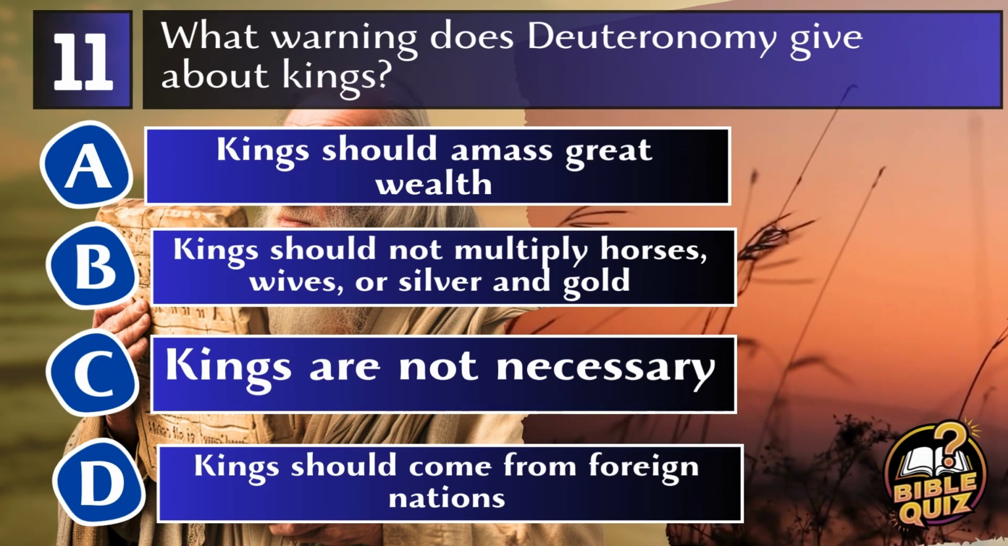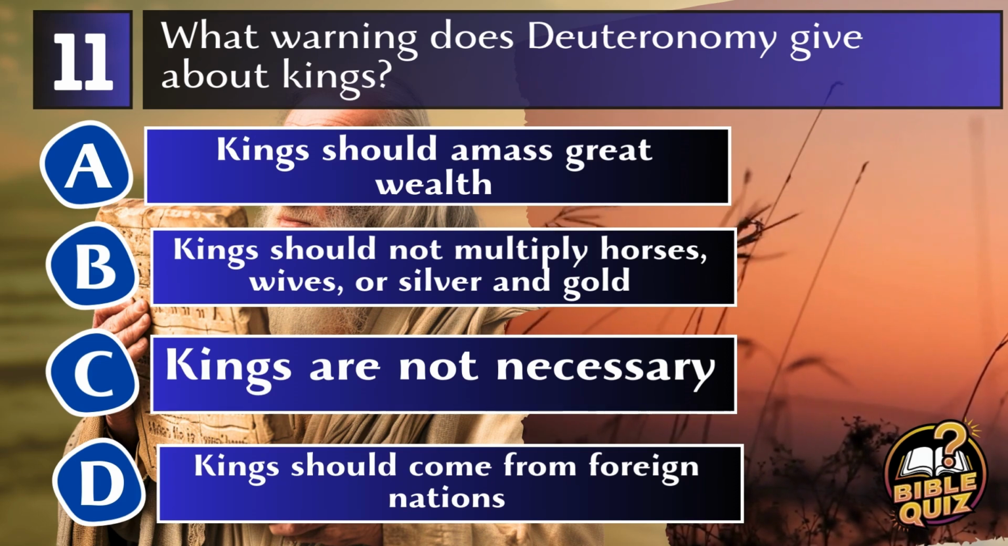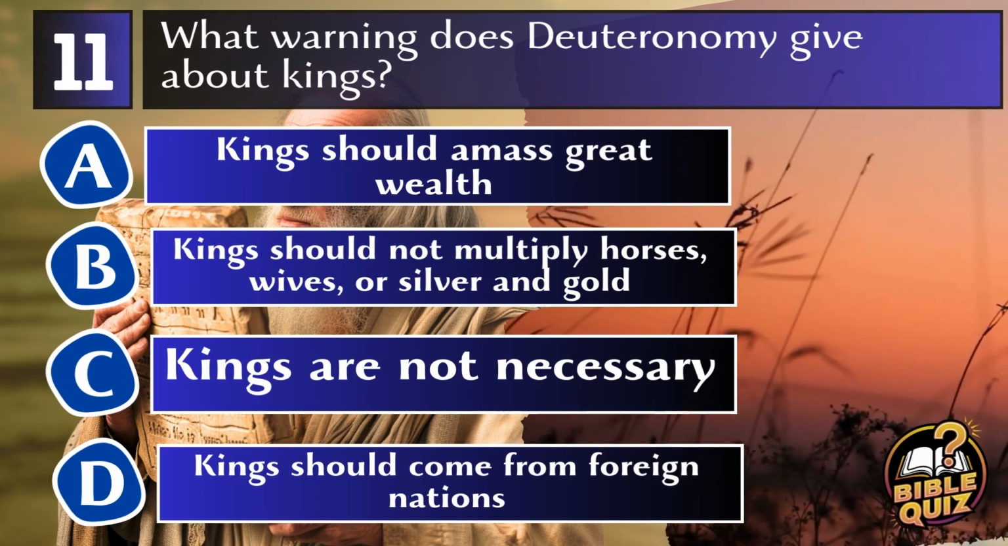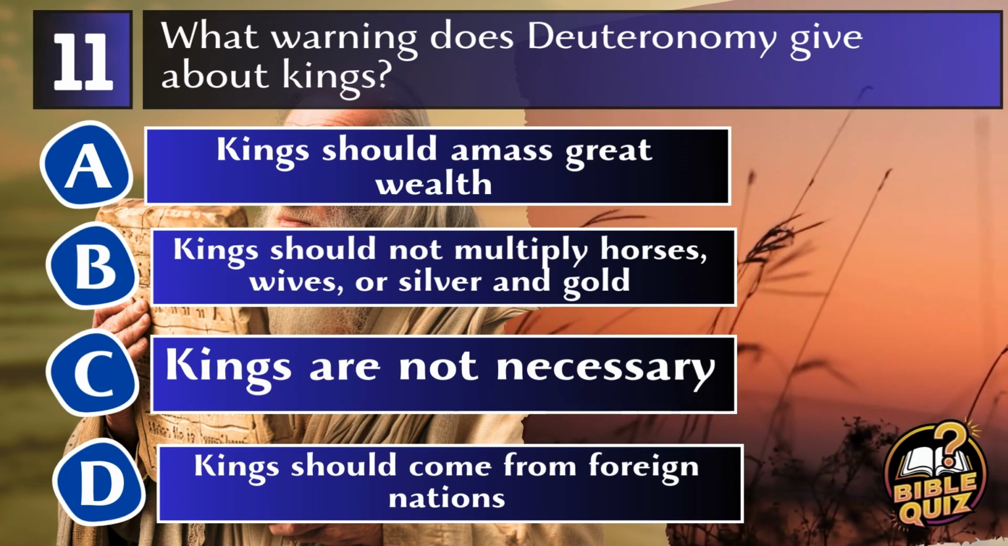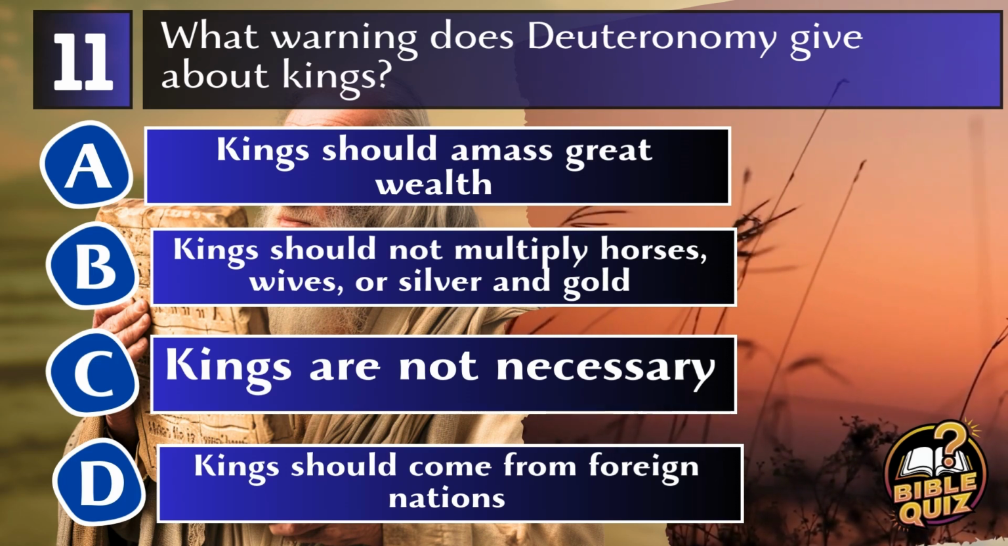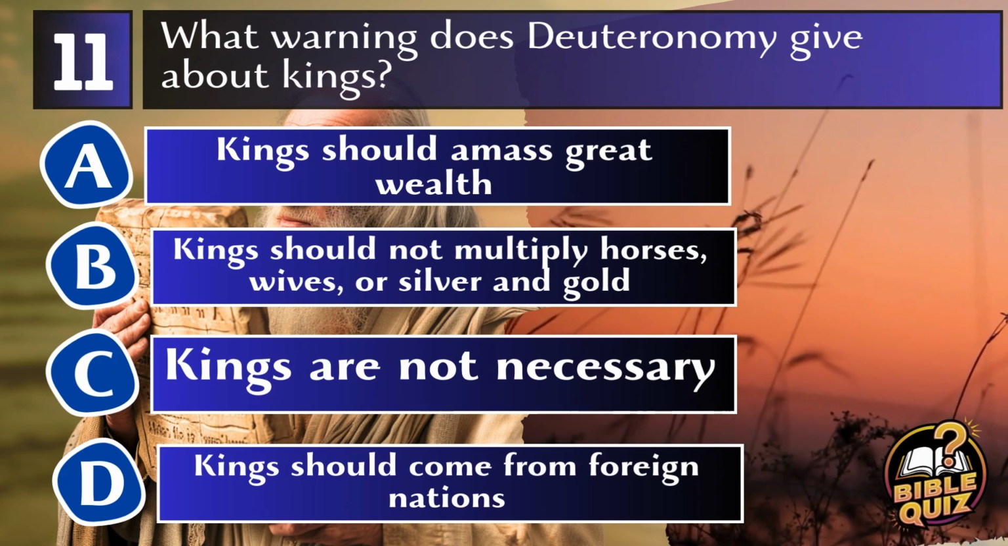What warning does Deuteronomy give about kings? A. Kings should amass great wealth. B. Kings should not multiply horses, wives, or silver and gold. C. Kings are not necessary. D. Kings should come from foreign nations.